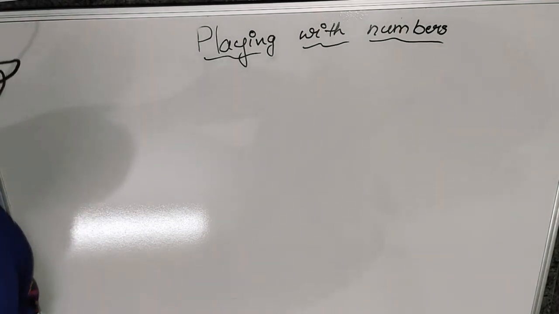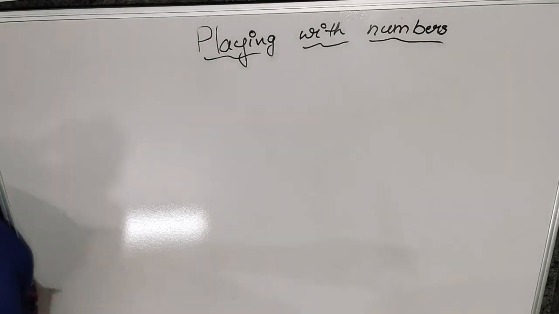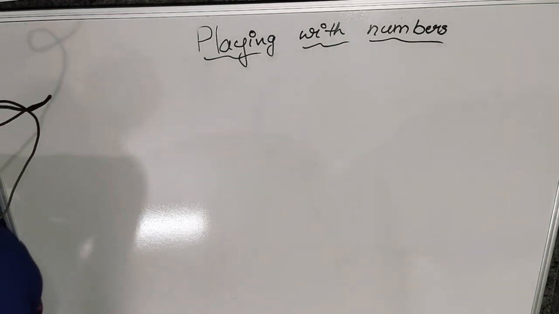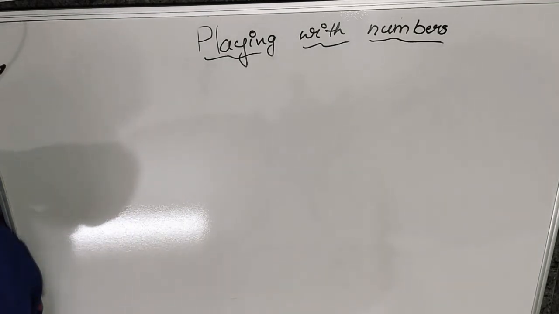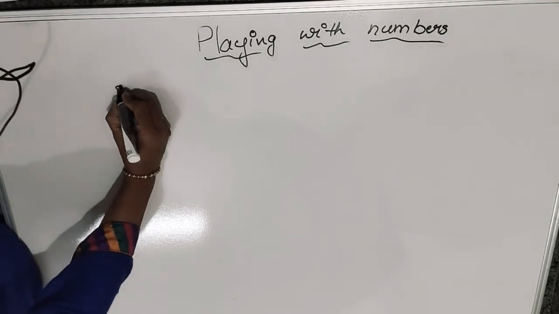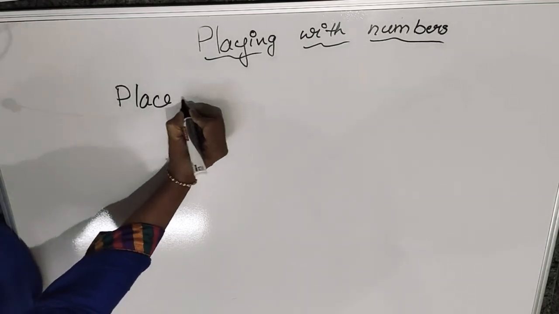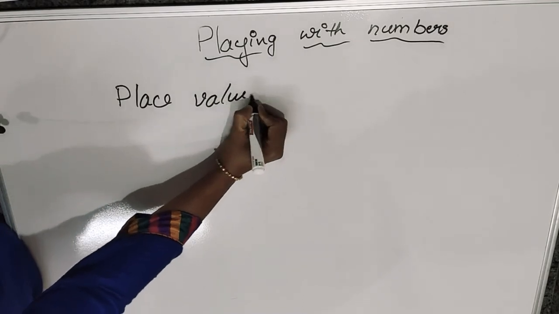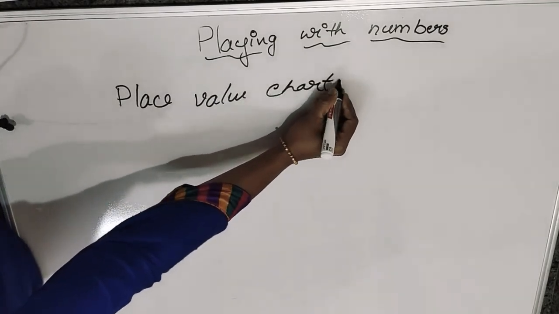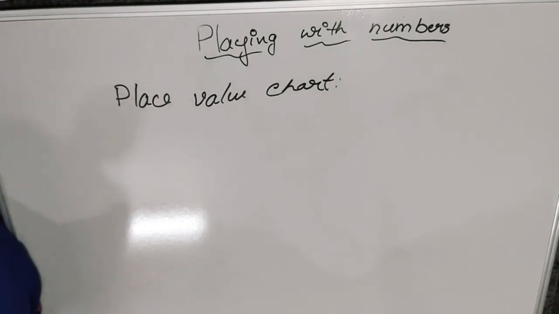Now next we will go for the place values, the place value chart. These are all basic things I am saying, to solve the next problems. So what is the place value? Already you have studied this in your 5th standard, 6th standard and so on. So now let us just recall it. Place value chart.